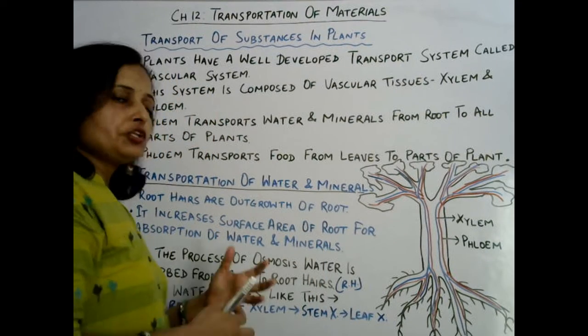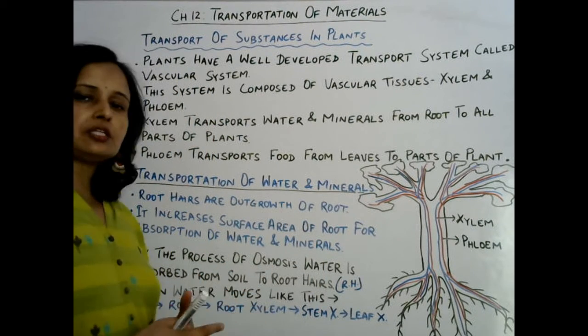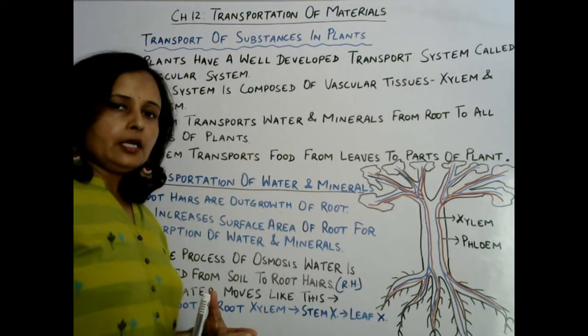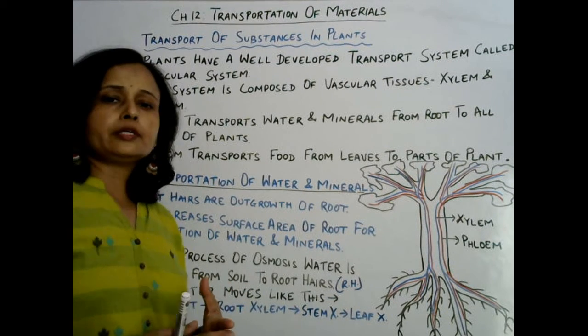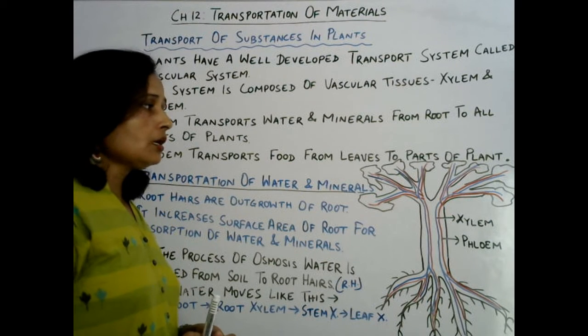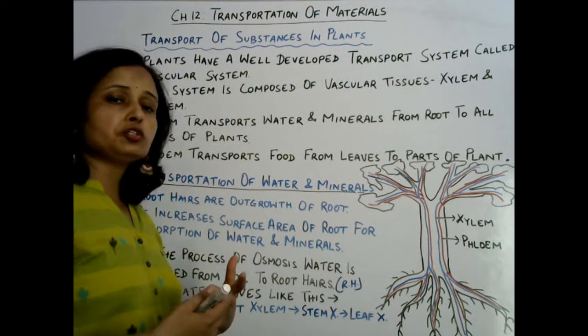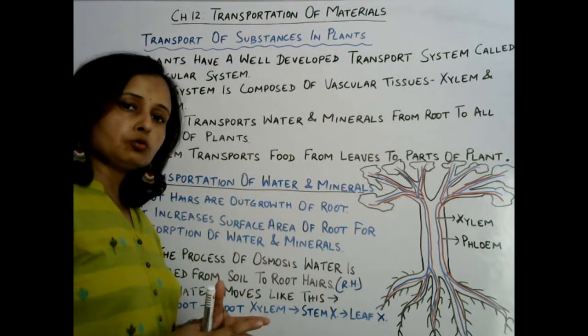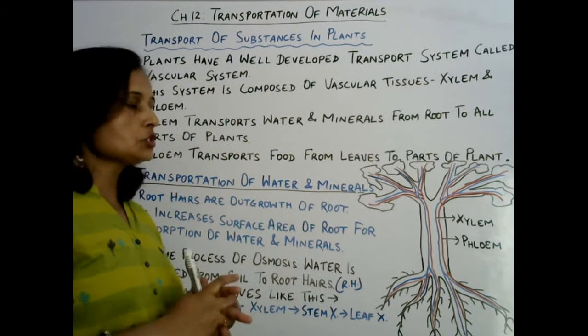And there is a process called transpiration that takes place in leaves. In leaves, the excess of water is removed through the stomata, and that is evaporation, and you can say transpiration: removal of excess water through stomata.